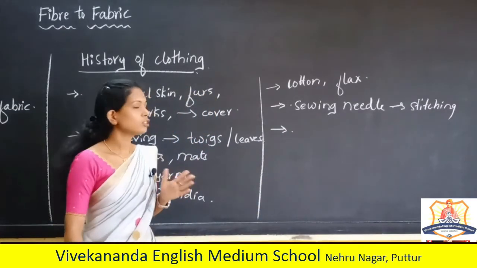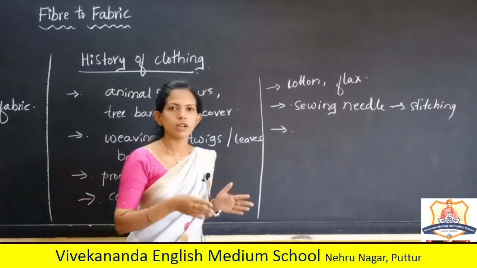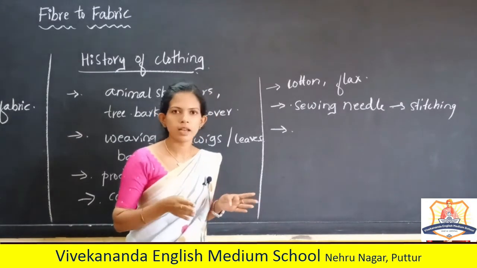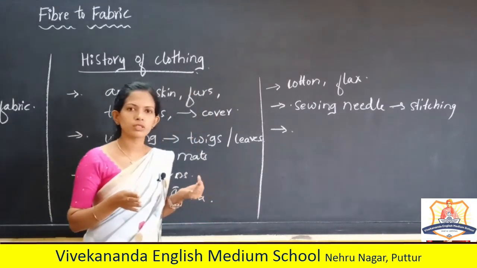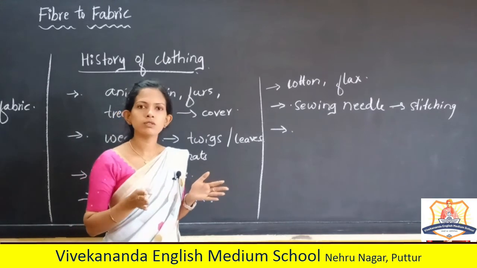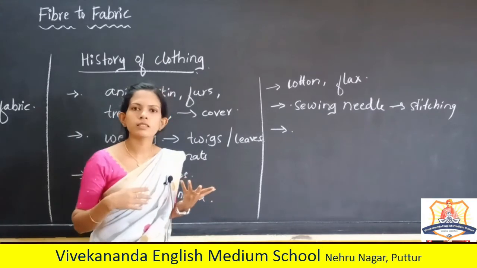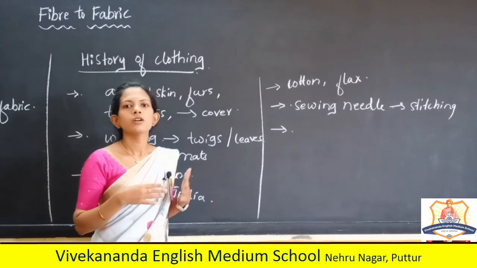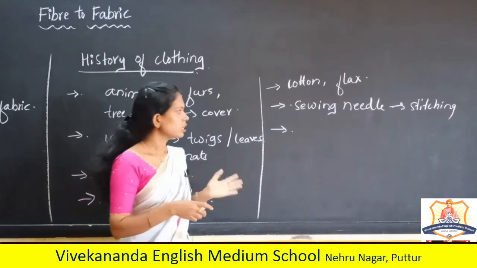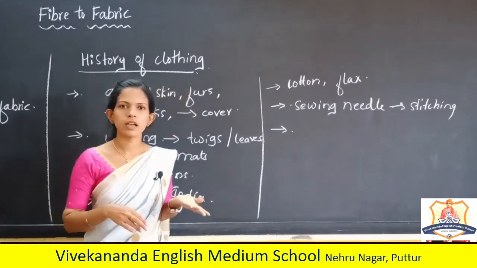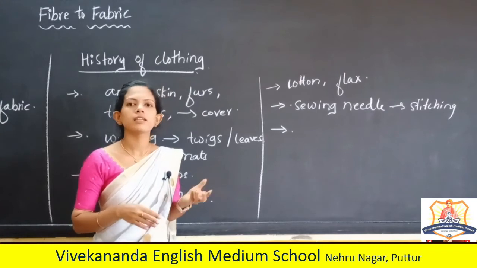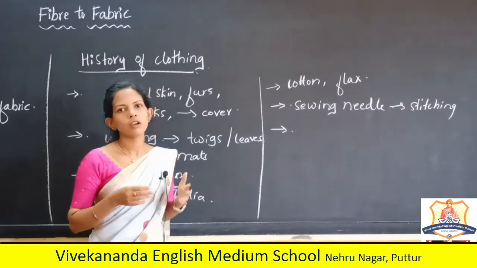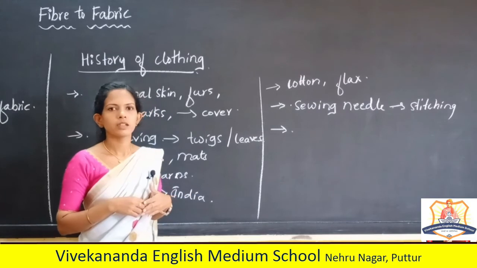But even today, some clothes like sari, lungi and dhoti, we use as unstitched pieces of fabric, right?